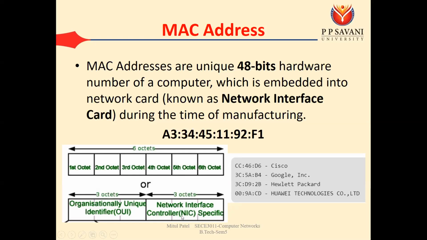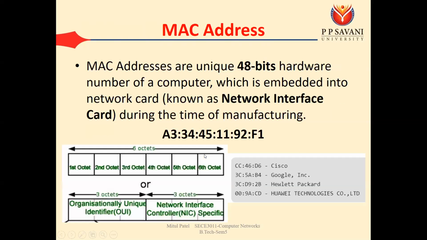So the last three octets are represented as the NIC specifier that are unique to every device within the manufacturer. For example, Google has 3C:5A:B4, and the next three octets can be different for the different types of adapters. So this is the syntax of the MAC address.